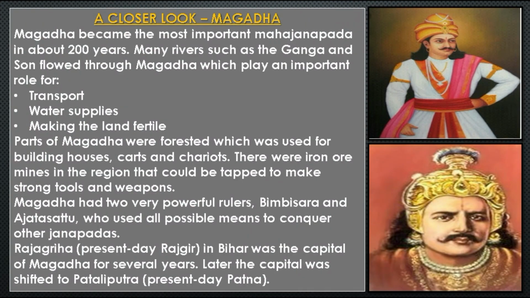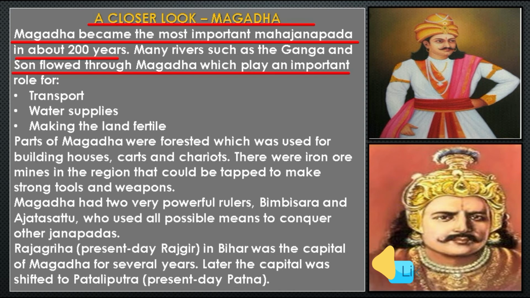Now students, here is a case study about Magadh. Students, Magadh became the most important Mahajanpada approximately around 2,500 years ago. And students, this is because the rivers Ganga and Son that flow through Magadh make it an important center for transport, water supplies, making the land fertile, etc. And that's why Magadh played a prominent role during that time.